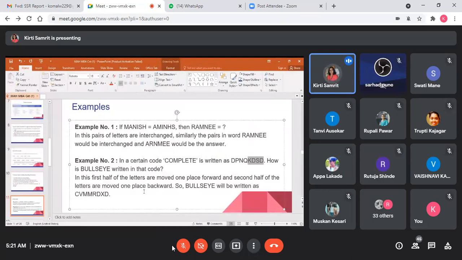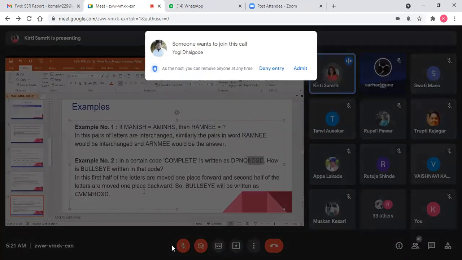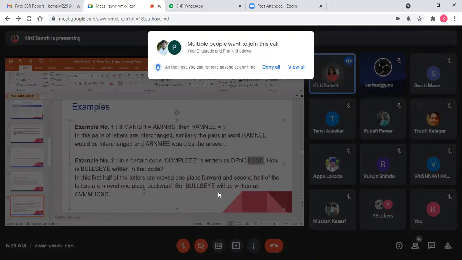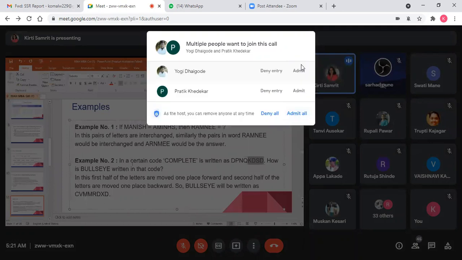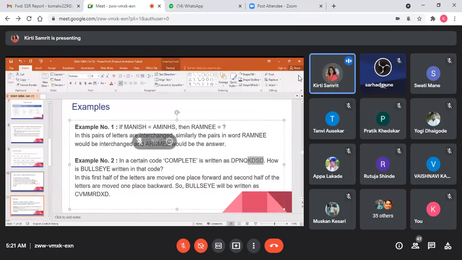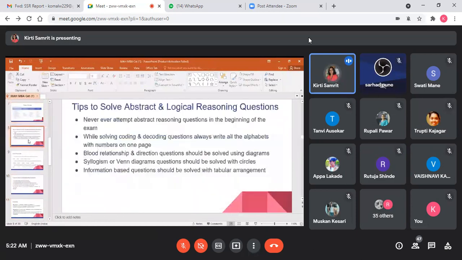This is just one category I am discussing: coding and decoding. There are various categories you have to learn, and not only learn, you have to find tips and tricks to solve. No two questions will be the same, remember always. So this is simple coding and decoding. In this way, you have to identify the pattern, students. Once you do the practice, then you don't need to worry.